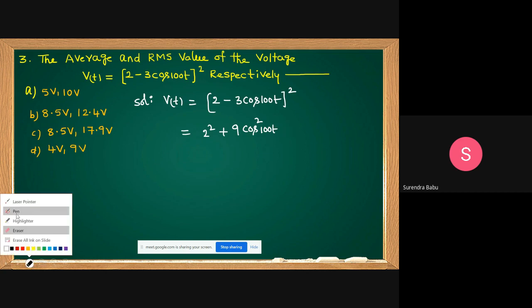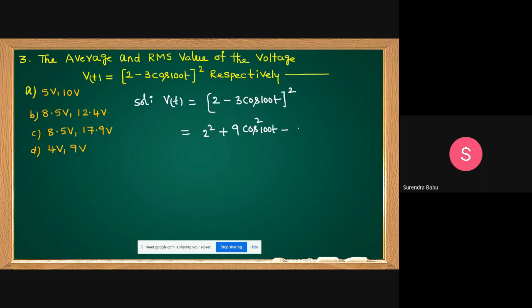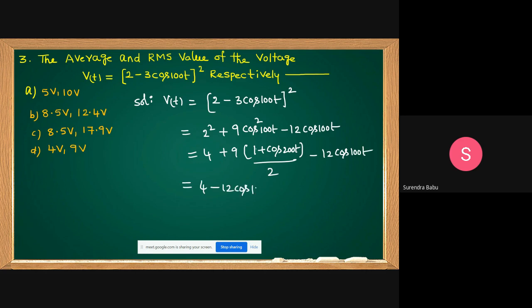How much can we get? Minus, how much, friends? 12 cos 100t. Is it correct? 4 plus 9 into cos square theta. 1 plus cos 2 theta by 2 is cos square theta, trigonometry. Minus 12 cos 100t. Is it correct? 4 minus 12 cos 100t.